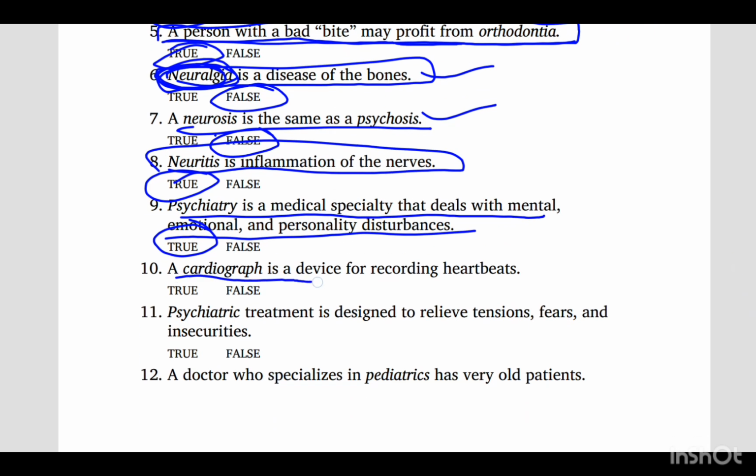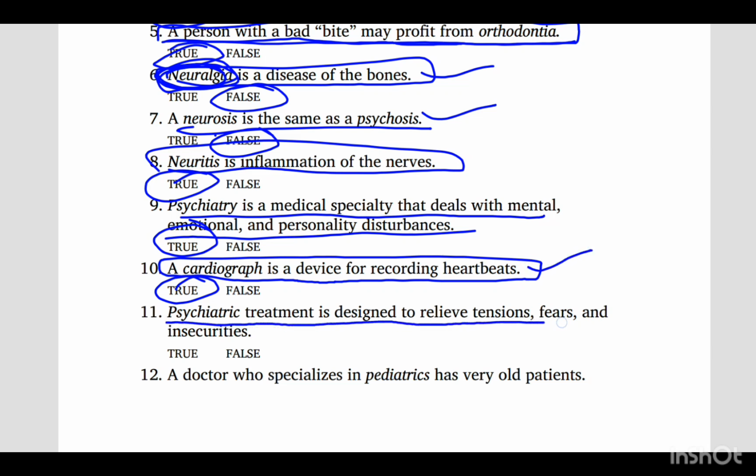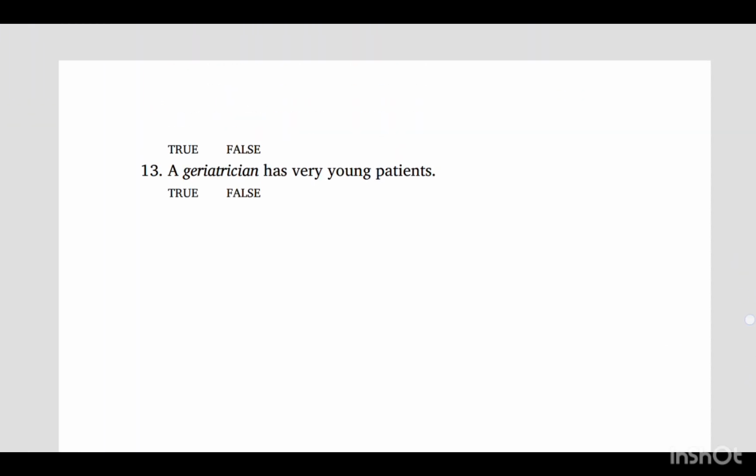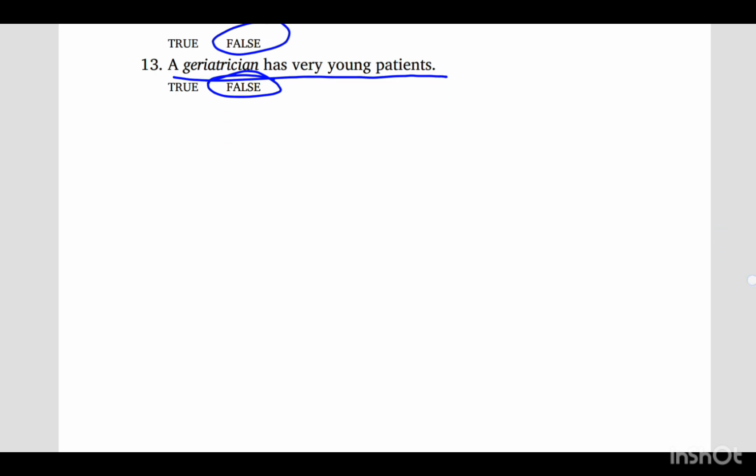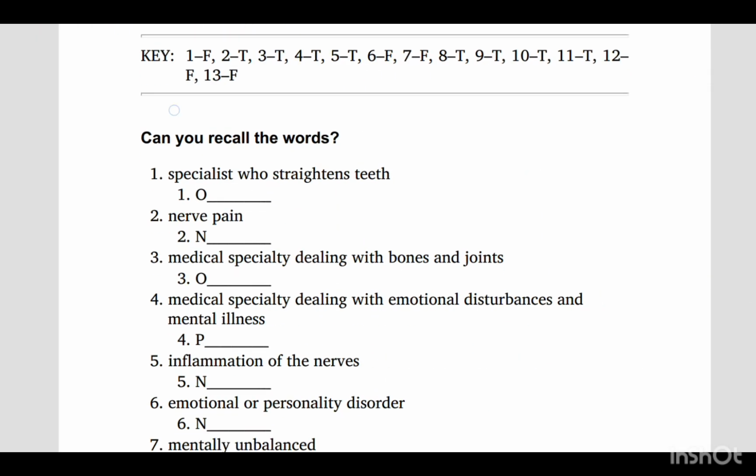A cardiograph is a device for recording heartbeats. True. Cardiograph and cardiogram were two different things. Psychiatric treatment is designed to relieve tensions, fears, and insecurities. True. A doctor who specializes in pediatrics has very old patients. No, it has young children, babies. So it's false. A geriatrician has very young patients. No, it's false. So it has just changed, it is just given the opposite. You can check the answers right here.